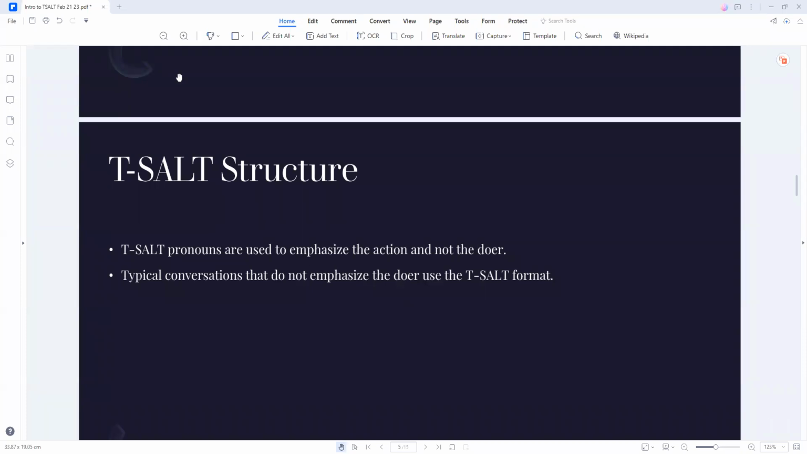Oh, okay, we do have a question. I like TSALT better. Okay, yeah, well, TSALT is actually the way you'll hear it most of the time. But if a pronoun doesn't fit, pronouns don't always fit, that's when they'll say it like that. But yeah, this is the way they say it all the time.